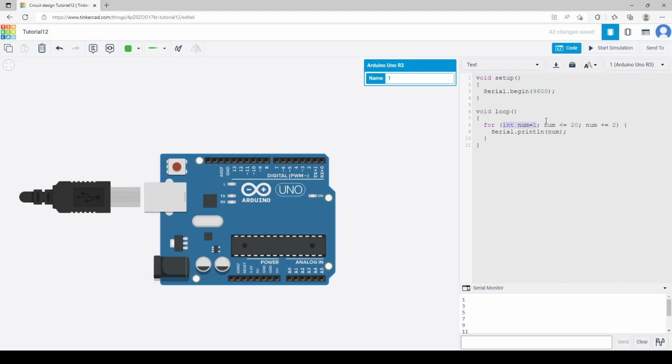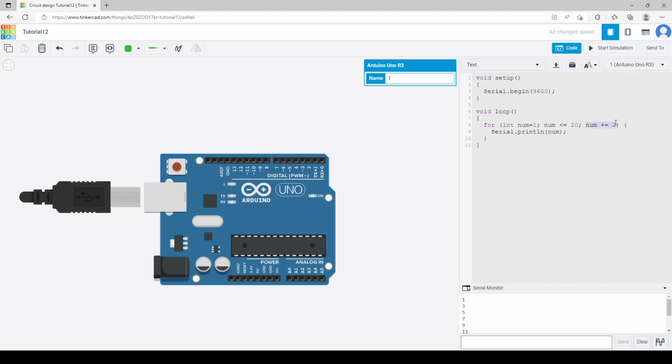What does this mean? This just means till the time num is smaller or equal to 20. It's just forming a range, right? No, okay, not a range, but till the time num is either smaller or equal to 20, right? Till the time this is true, right? Till the time it is just smaller than 20, then we want to println num, which is right over here, okay?